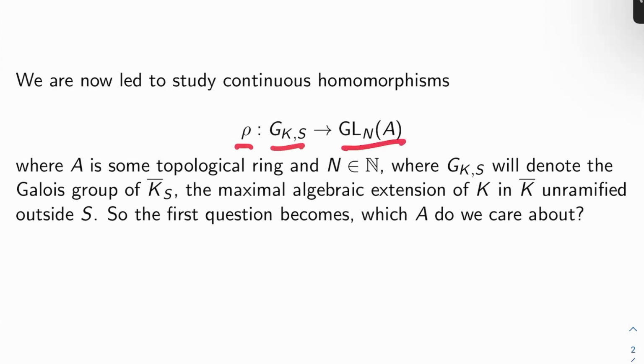Okay, so recall, based on the content of last video, we're led to study continuous homomorphisms rho from G_{K,S} to GL_N of A, where A is some topological ring, N is a natural number, and G_{K,S} is the Galois group of K-bar_S, the maximal algebraic extension of K unramified outside a finite set of places S. So the first question becomes, which A do we care about? Which topological rings do we actually care about here?